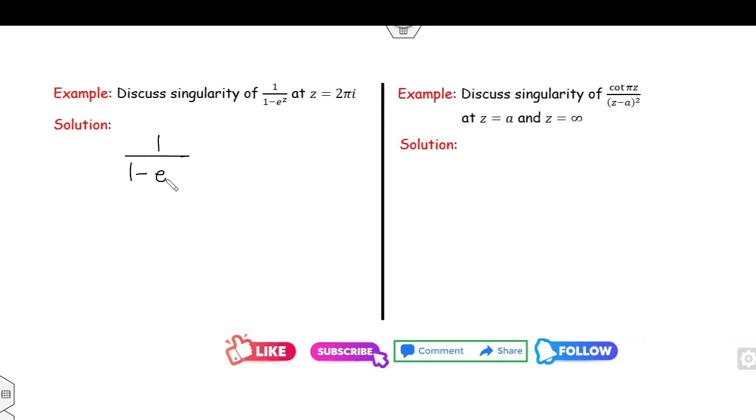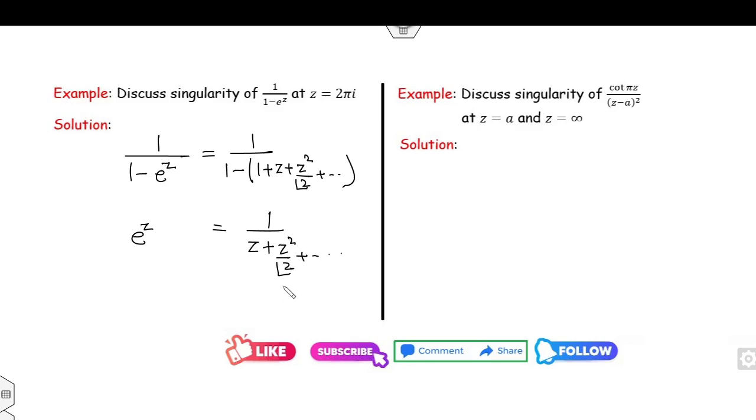Now, if you try to expand the series of e raised to power z, what will happen? 1 plus z plus z square over 2 factorial and so on. Fine, but this will not give you anything, because you need the term (z minus 2 pi iota) raised to power n, but here you did not get anything yet. So it is not an easy target to expand the series.